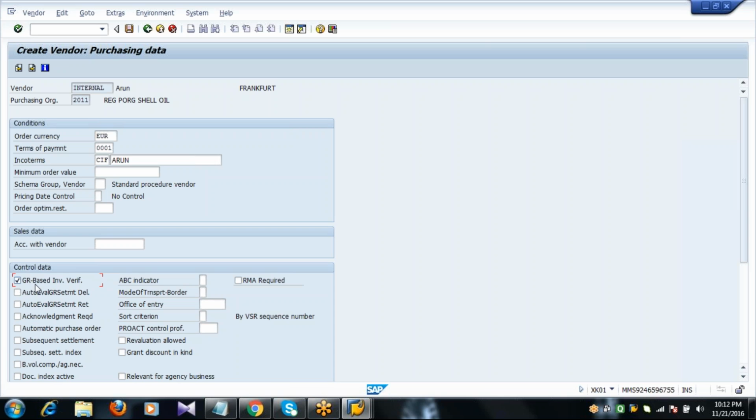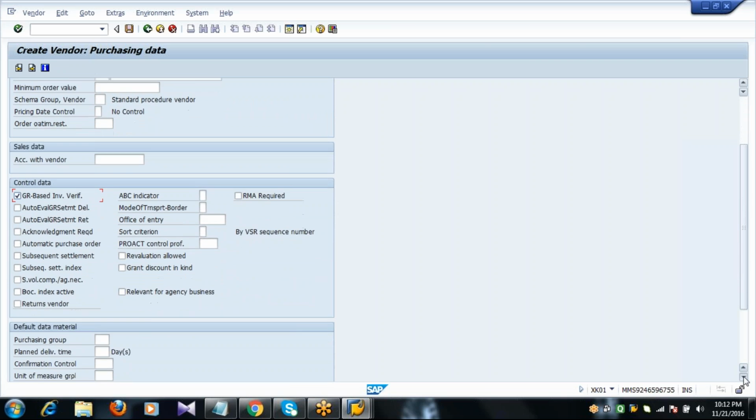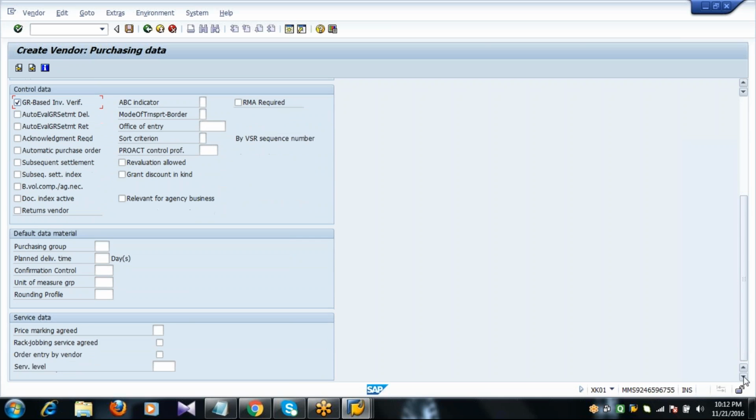Next here you have GR based invoice verification. You have the meaning in the statement itself. Normally invoice is done against the purchase order in most of the cases, 99.9999%. But still if you want to create an invoice based upon GR, you can activate this indicator. So invoice is done based upon the GR. If it is there you can activate it, otherwise no need to have it. Next, acknowledgement required. Specifies whether PO is acknowledged by the vendor.